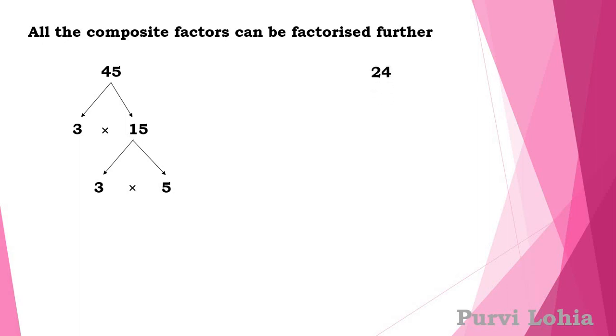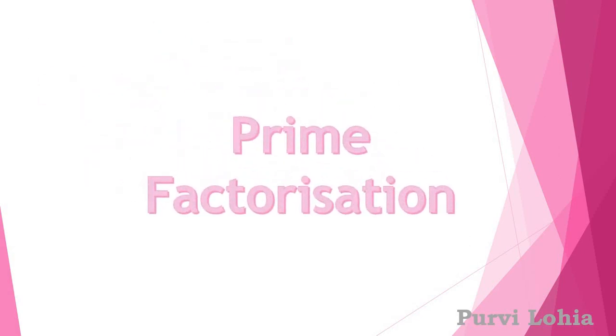Next, 24. This can be written as 2 into 12. Now 12 will be factorized further: 2 into 6. Now 6 will be factorized further: 2 into 3. So like this we do the factorization until we reach prime factors. We keep factorizing the composite factors. This is called prime factorization.